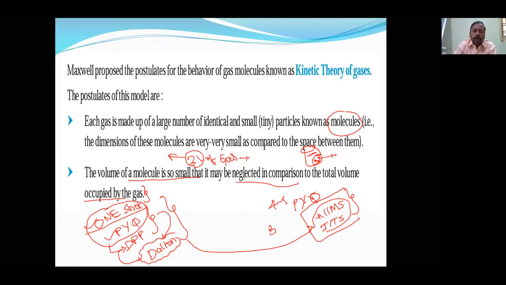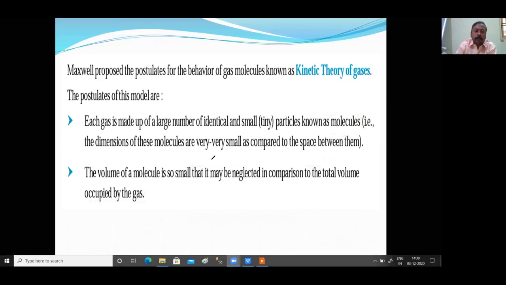What is that relation? Now listen carefully. Suppose this is a 2 liter container, and it contains, for example, 10 molecules, and each molecule is of 1 ml.